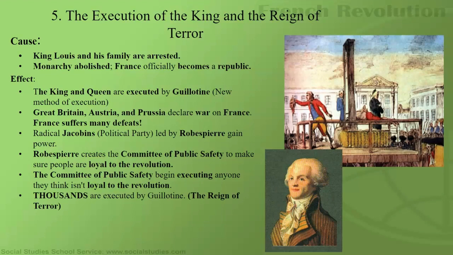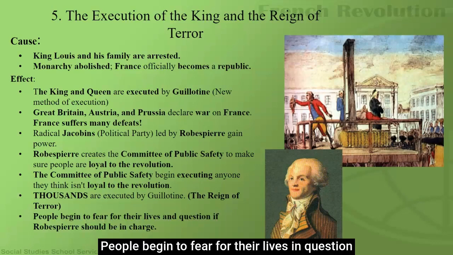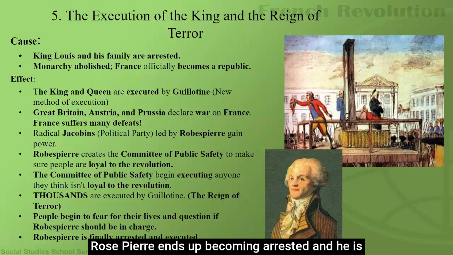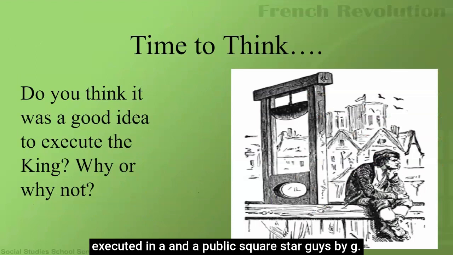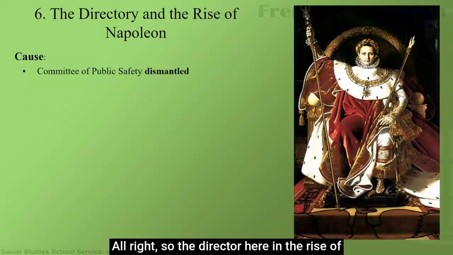Thousands are executed, and we call this the Reign of Terror. They even set up multiple guillotines in town squares and did mass executions. People begin to fear for their lives and question if Robespierre should be in charge at this point. Robespierre ends up becoming arrested, and he is executed in a public square, sorry guys, by guillotine. Do you think it was a good idea to execute the king? Why or why not?